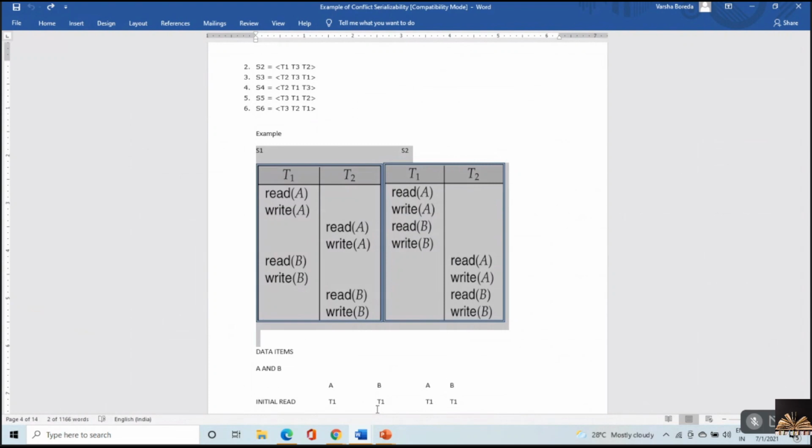Sima, this is an example given to you. Try to find whether both are view equivalent or not. So this is schedule S1. The first one is S1.